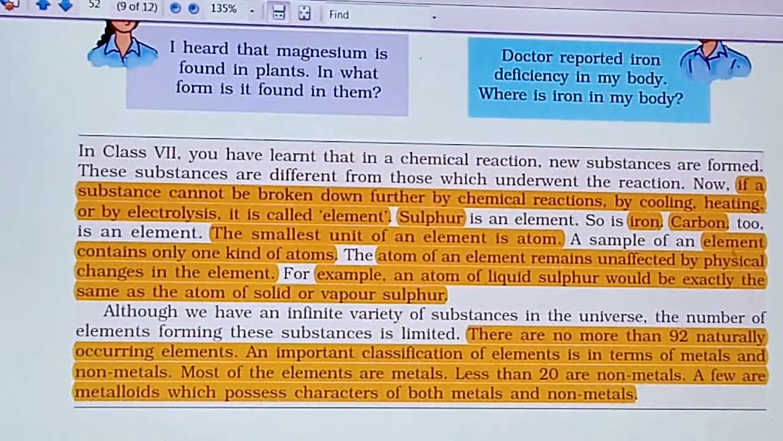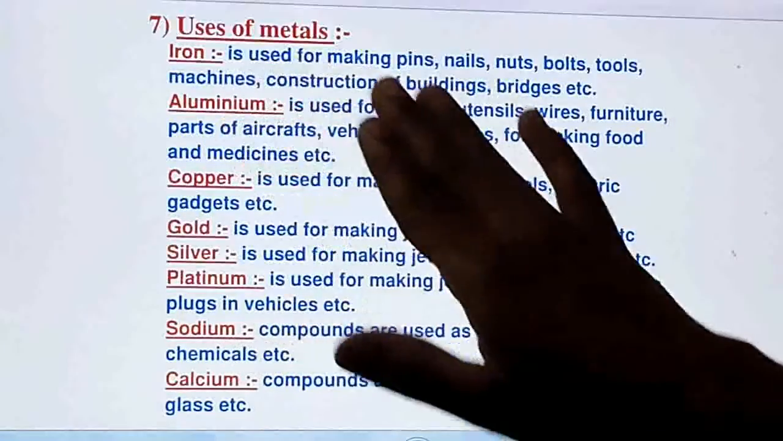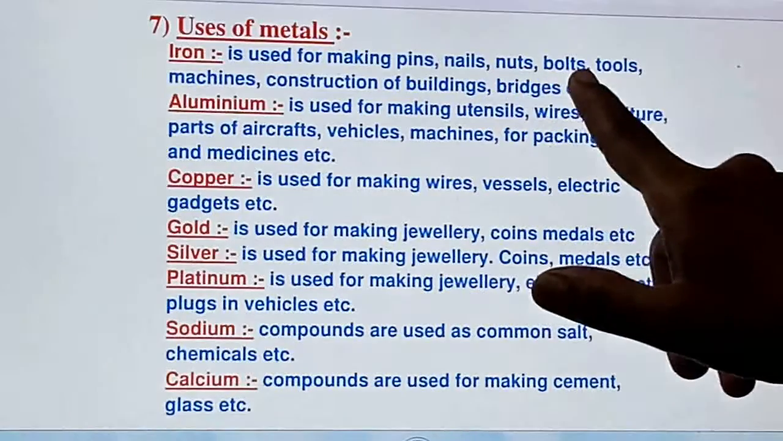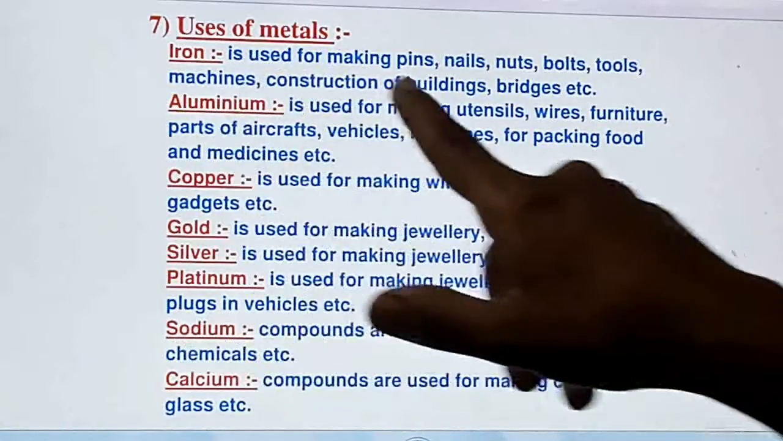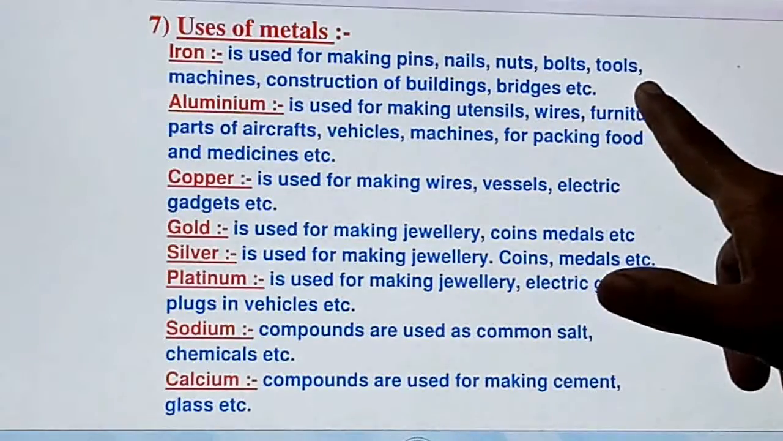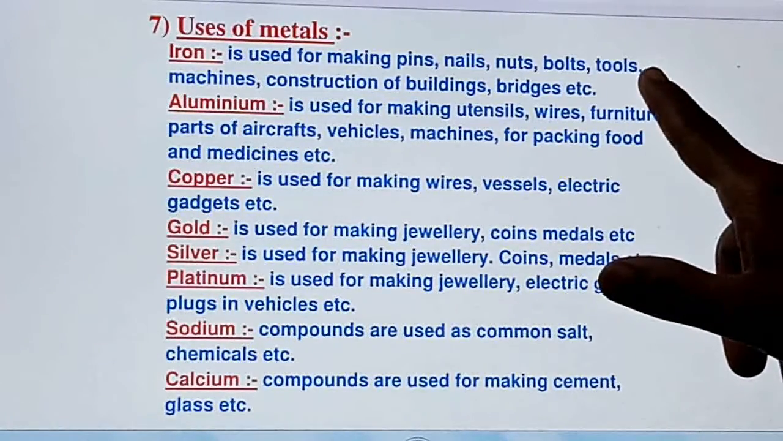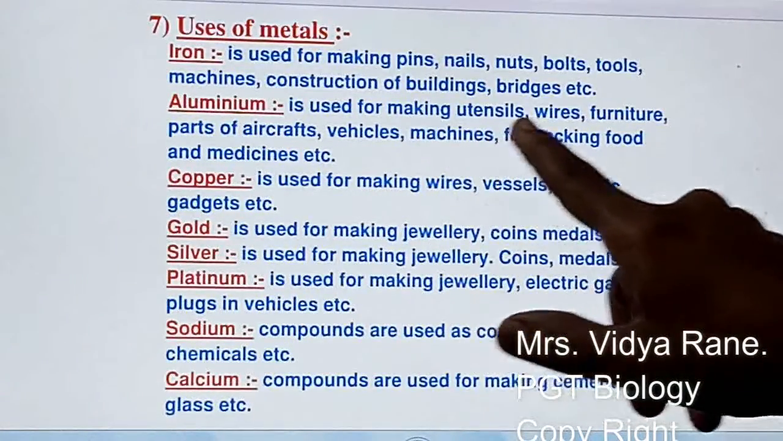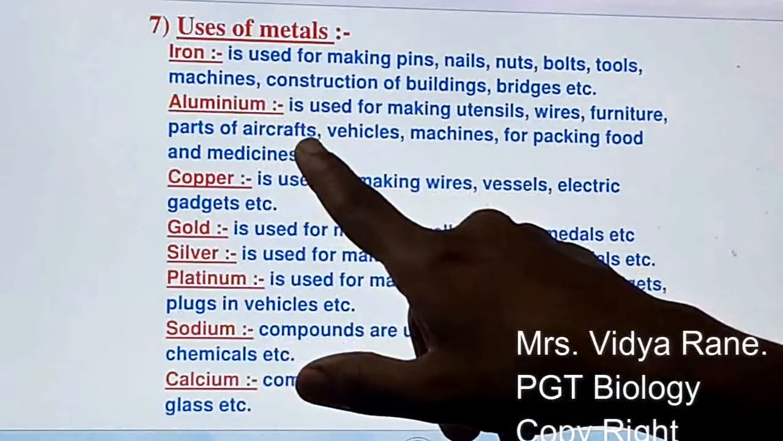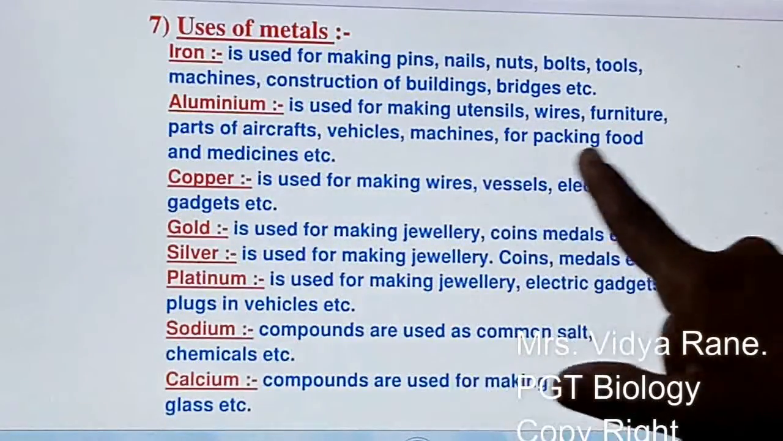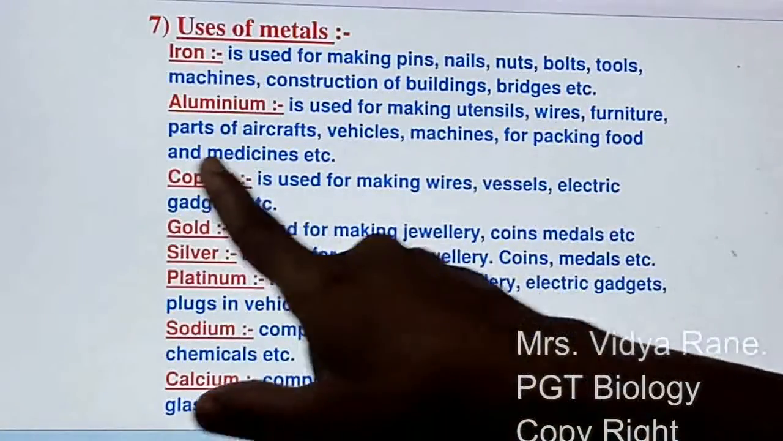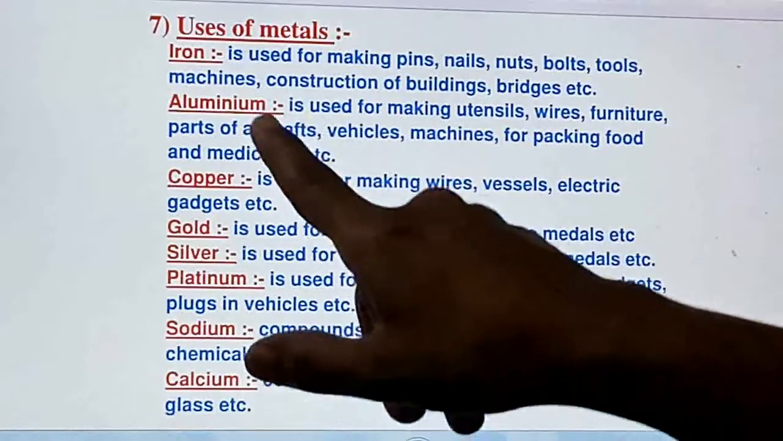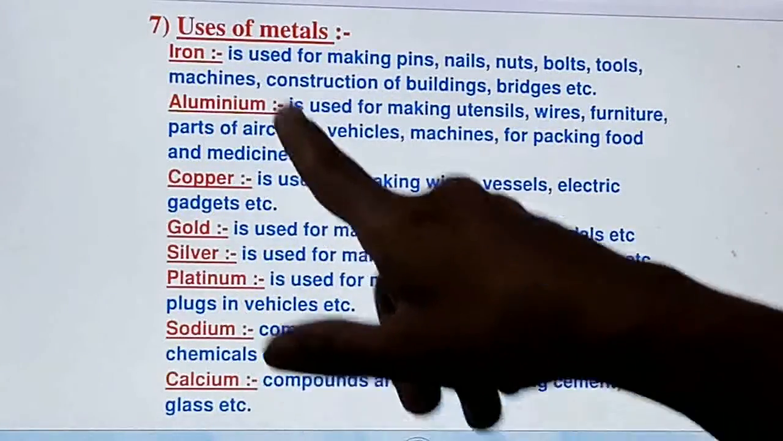Now let's go with the slides. Once again see the uses of the metals. Iron is used in making pins, nails, nuts, bolts, tools, machines, construction of buildings, bridges, etc. Right? So these are the given uses of iron, one of the very important metals. Aluminium, another metal, is used for making utensils, wires, furniture, parts of aircraft, vehicles, machines, for packing food as aluminium foil, and for the cover of medicine tablets. So all this is made of aluminium. These are different uses of aluminium.